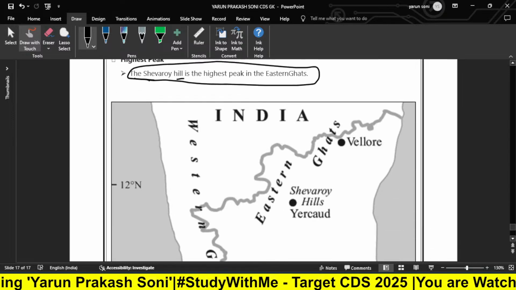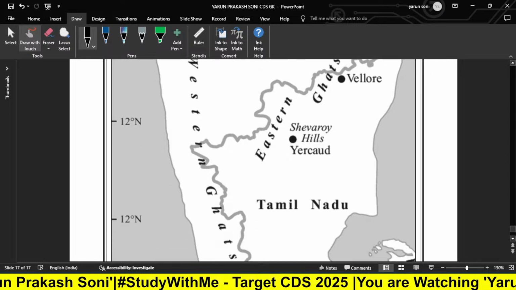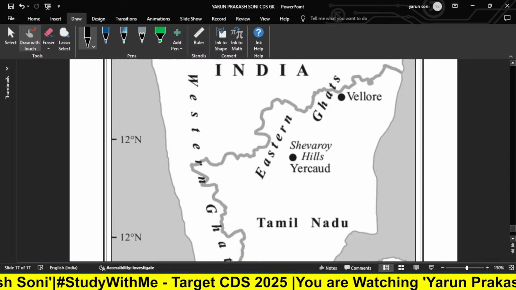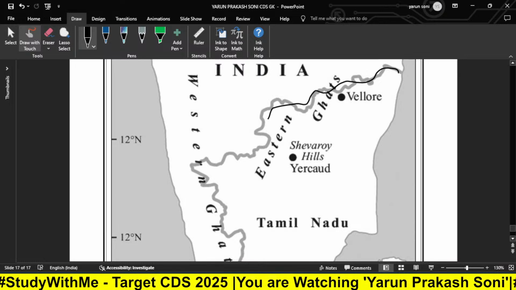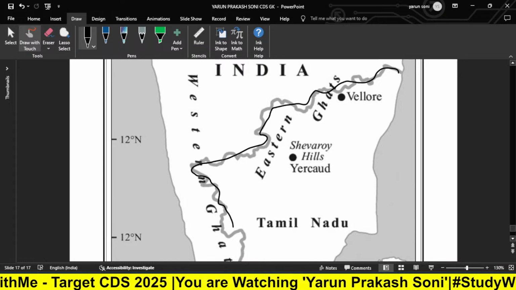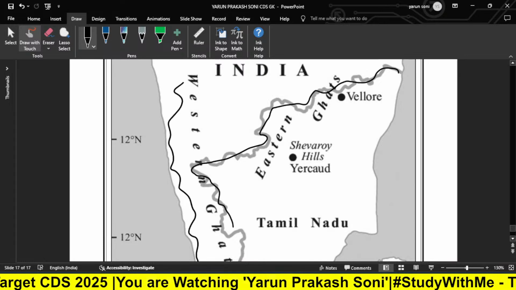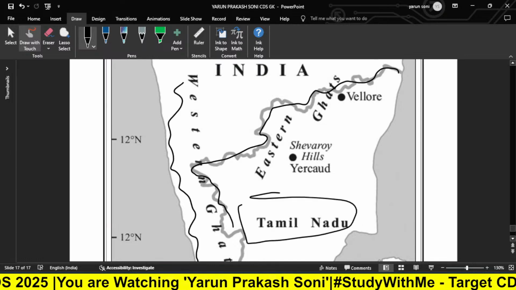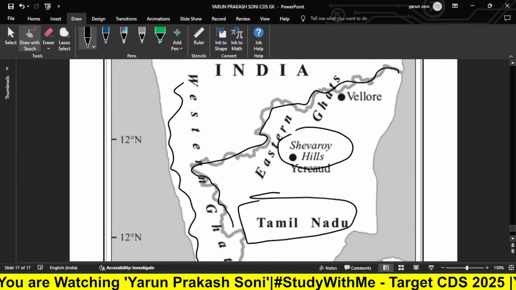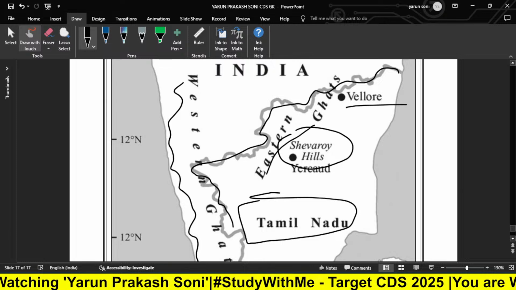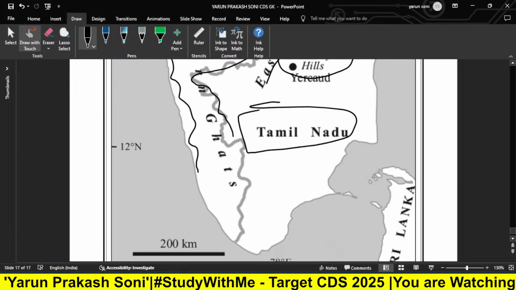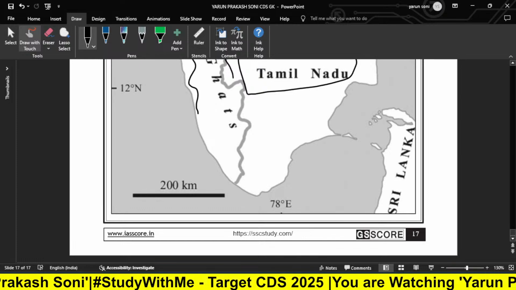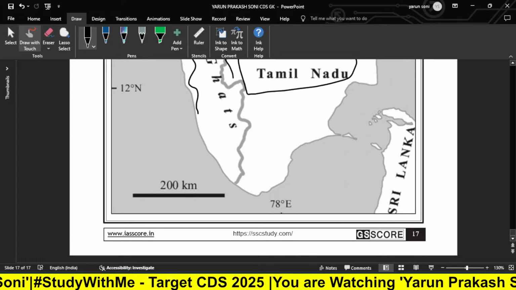Now we are going to the map portion. So these are the Eastern Ghats, as you can see. These are the Eastern Ghats, and these are the Western Ghats, which lie here. And here is Tamil Nadu. These are the Shevaroy Hills, Vellore, and these are the Eastern Ghats. Okay, I am sharing that so that's how you can learn.